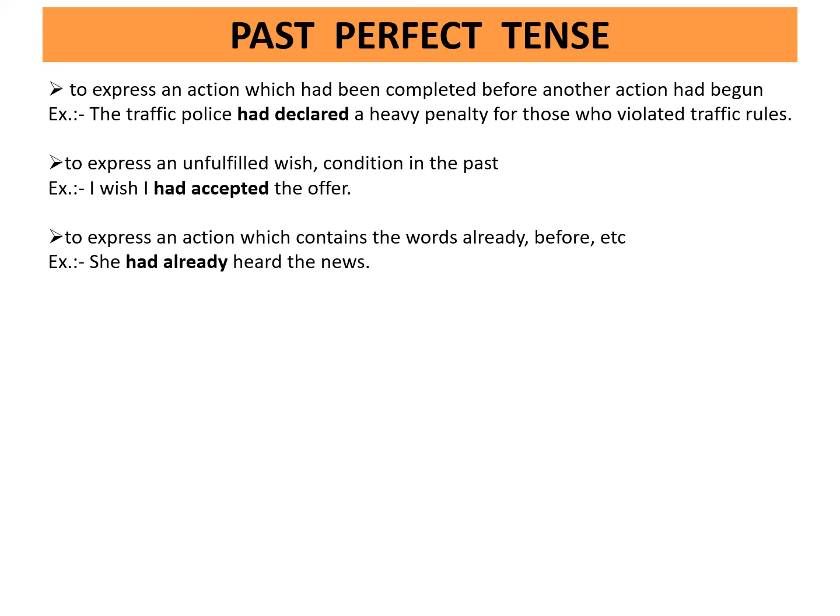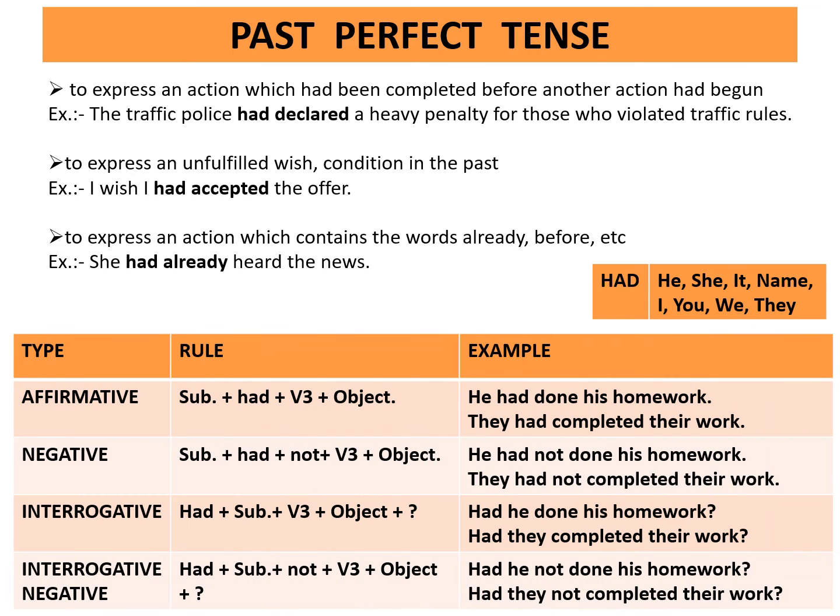It expresses an action which contains the word already, before, etc. Example, she had already heard the news. Had is used with he, she, it, name, I, you, we, they. Affirmative. Rule is subject plus had plus third form of the verb plus object. Example, he had done his homework. They had completed their work.